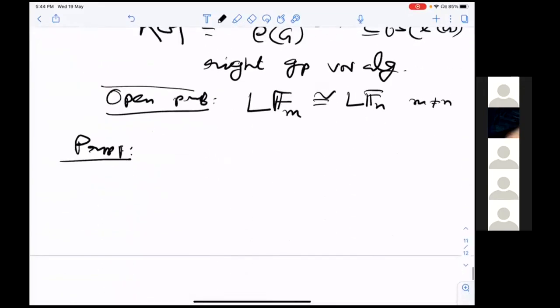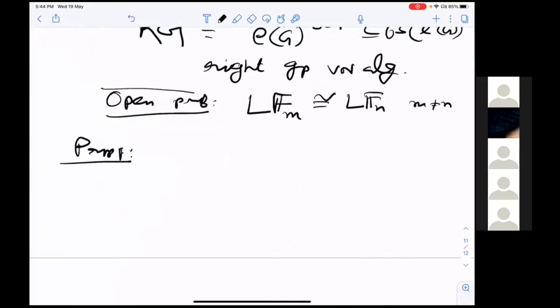Usually the group C star algebra is defined for any locally compact group, right? But we won't get a von Neumann algebra in a similar way. If I want to get a von Neumann algebra out of a group, I just take the group C star algebra and take the double commutant. But when this will be a factor, I don't know. You can define the von Neumann algebra in the same way.